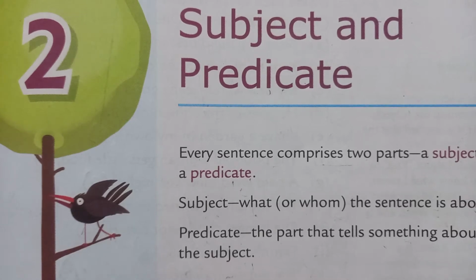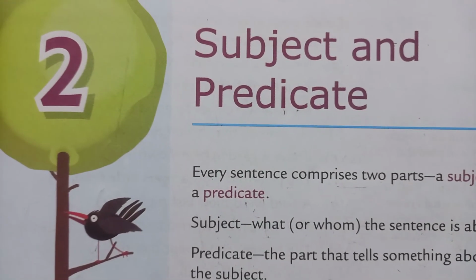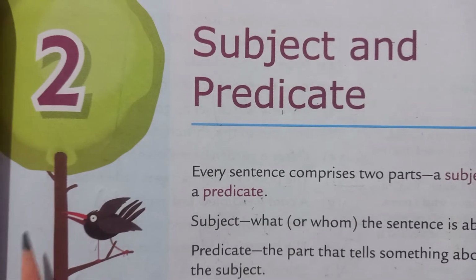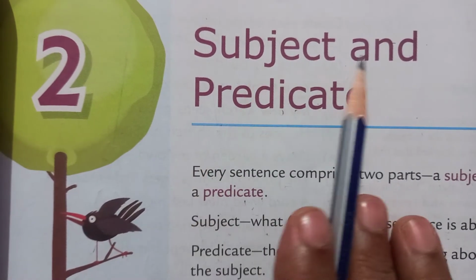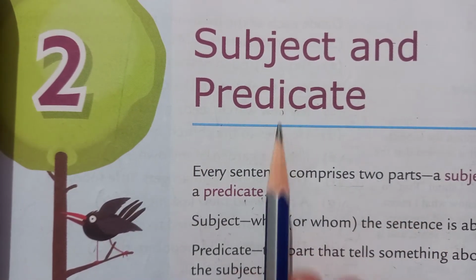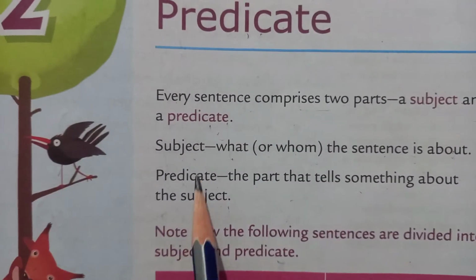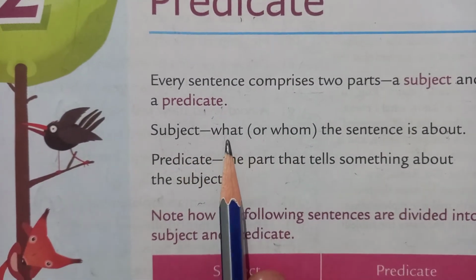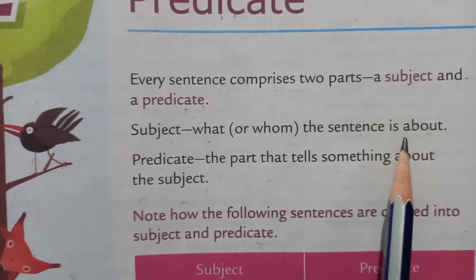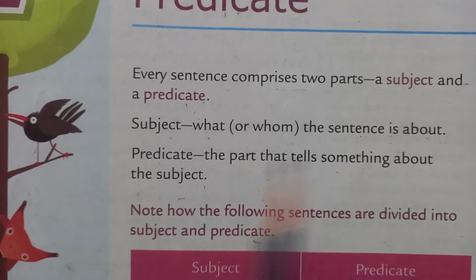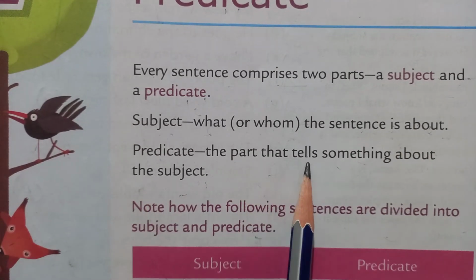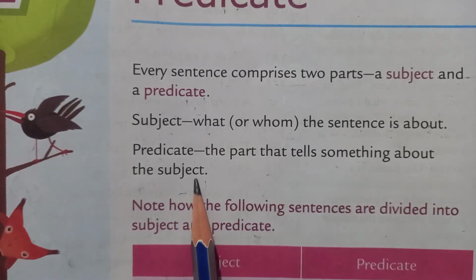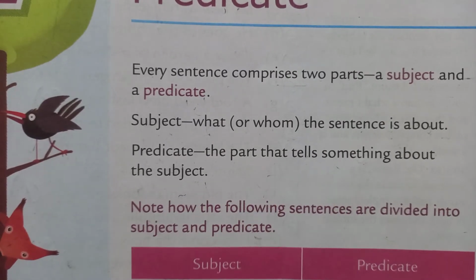Good morning, students. In the previous lecture, we studied chapter 2, that is subject and predicate. So, what is subject? Subject is what or whom the sentence is about. And predicate, the part that tells something about the subject, is called predicate. So, we will continue the chapter.